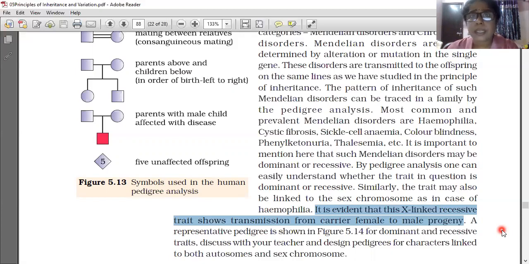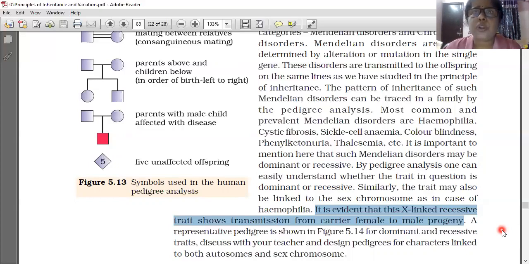What is meant by a carrier? They can carry the disease from the previous generation to the following generation. A daughter can carry the hemophilia-causing gene from her parent to her son. In that way it can be transmitted, so she is called a carrier. Understood? So a Mendelian disorder can occur on the autosomes and also on the sex chromosome.